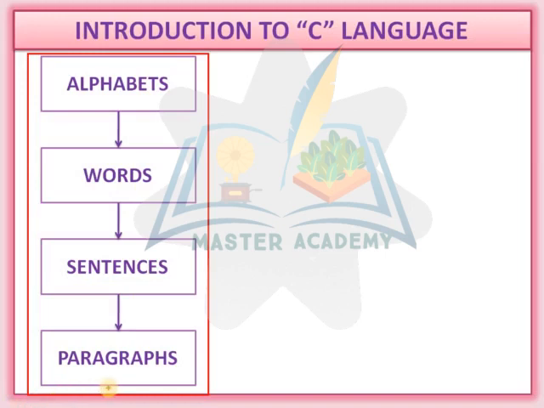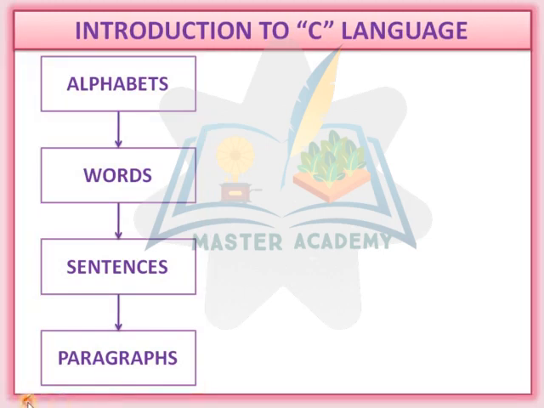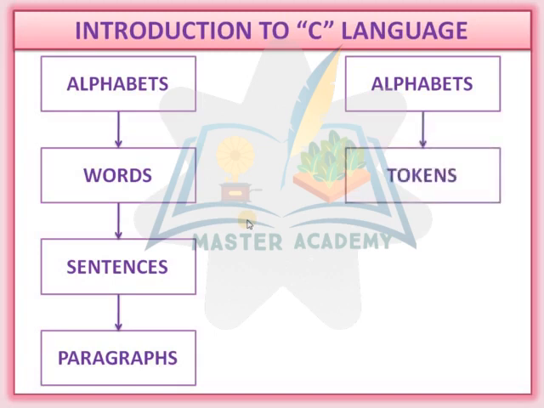Now we will move on to how to learn the C language. What are the steps to learn C? The first step is alphabets, then the character set. What is the alphabet? We will discuss it in a new slide. Then what is a token?